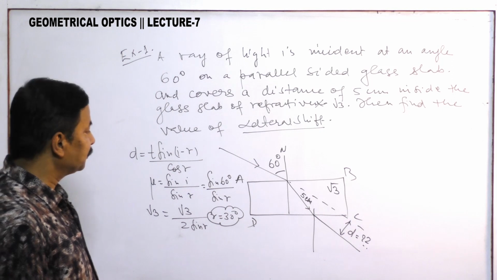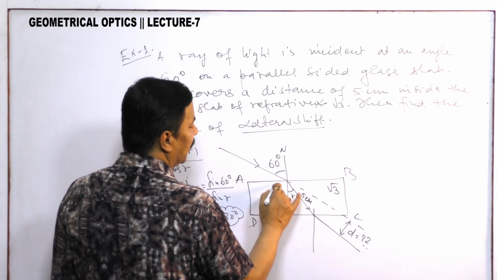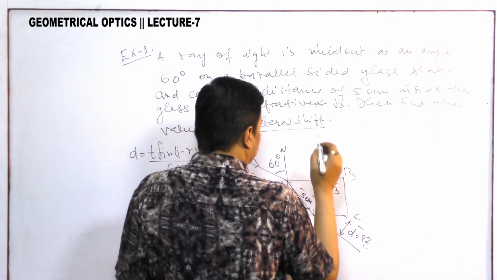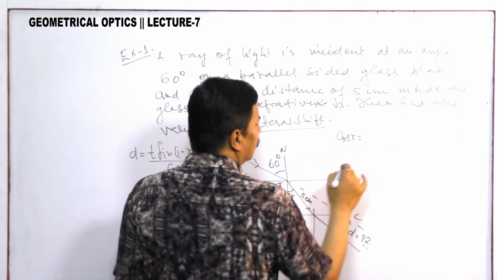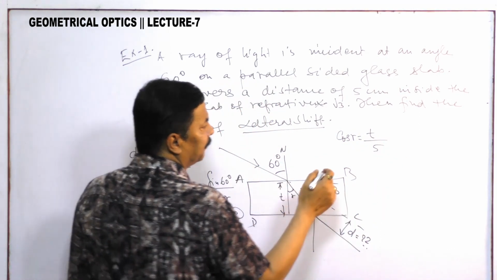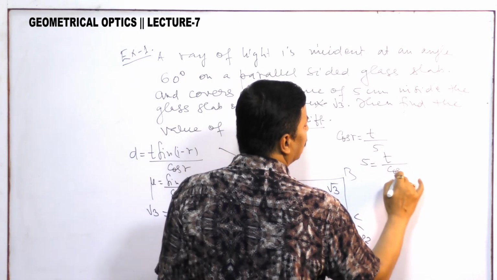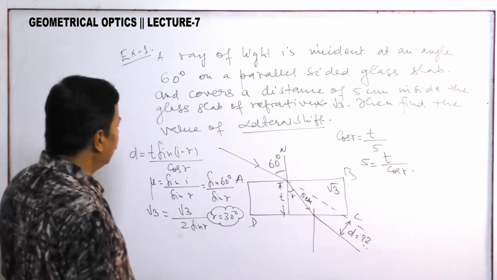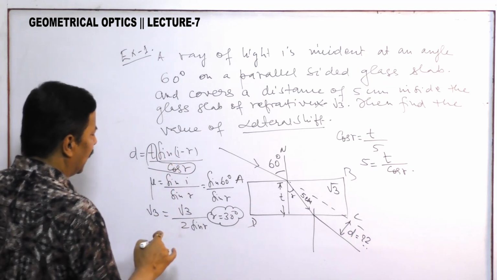How to find D? This angle is your r, this is your thickness T. So cos r is equal to T by 5, base by hypotenuse. So 5 is equal to T by cos r. Now in this equation I will keep this value. So what we can get?